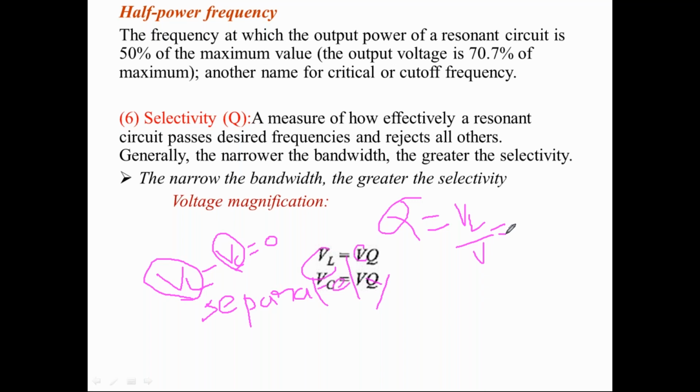The voltage across the inductance VL or VC is increased by a quality factor times the applied potential VA. Okay.